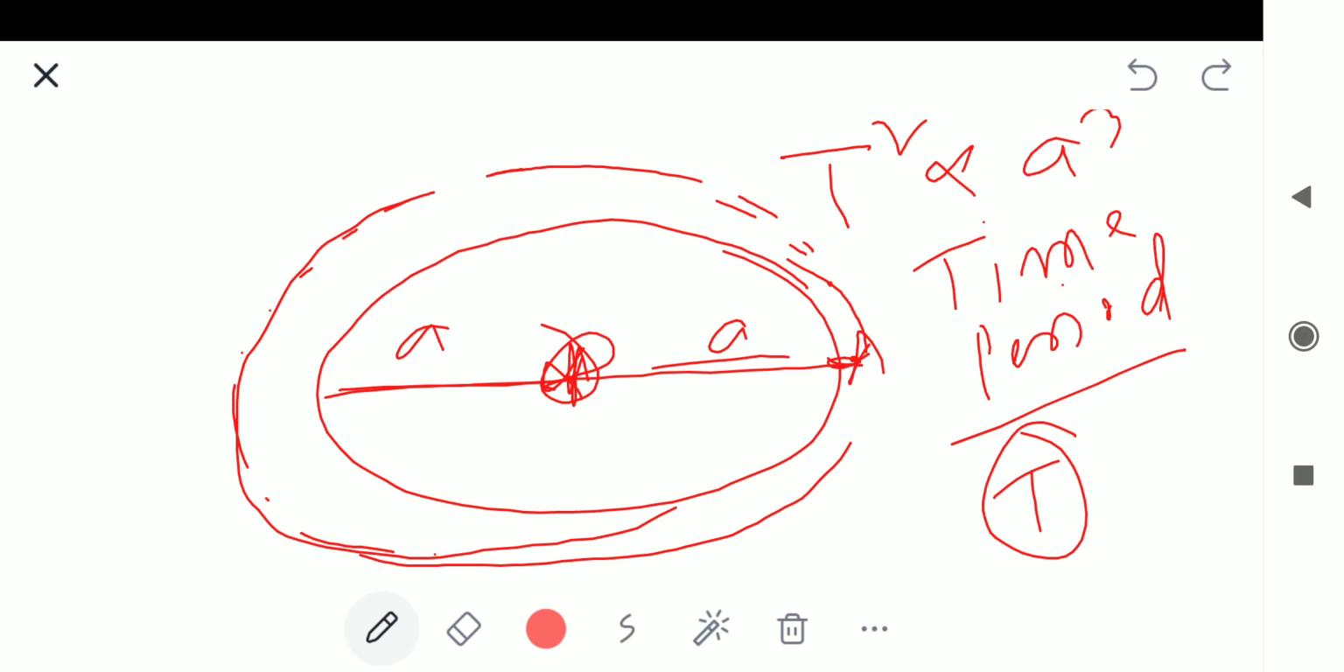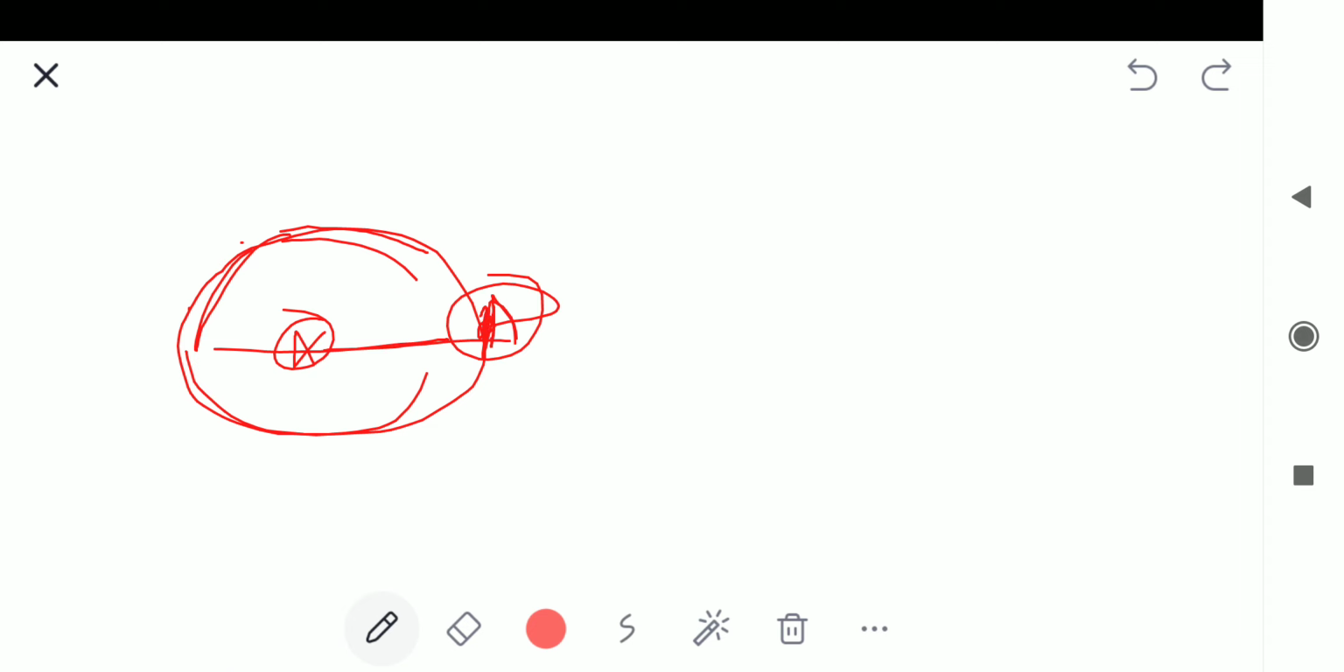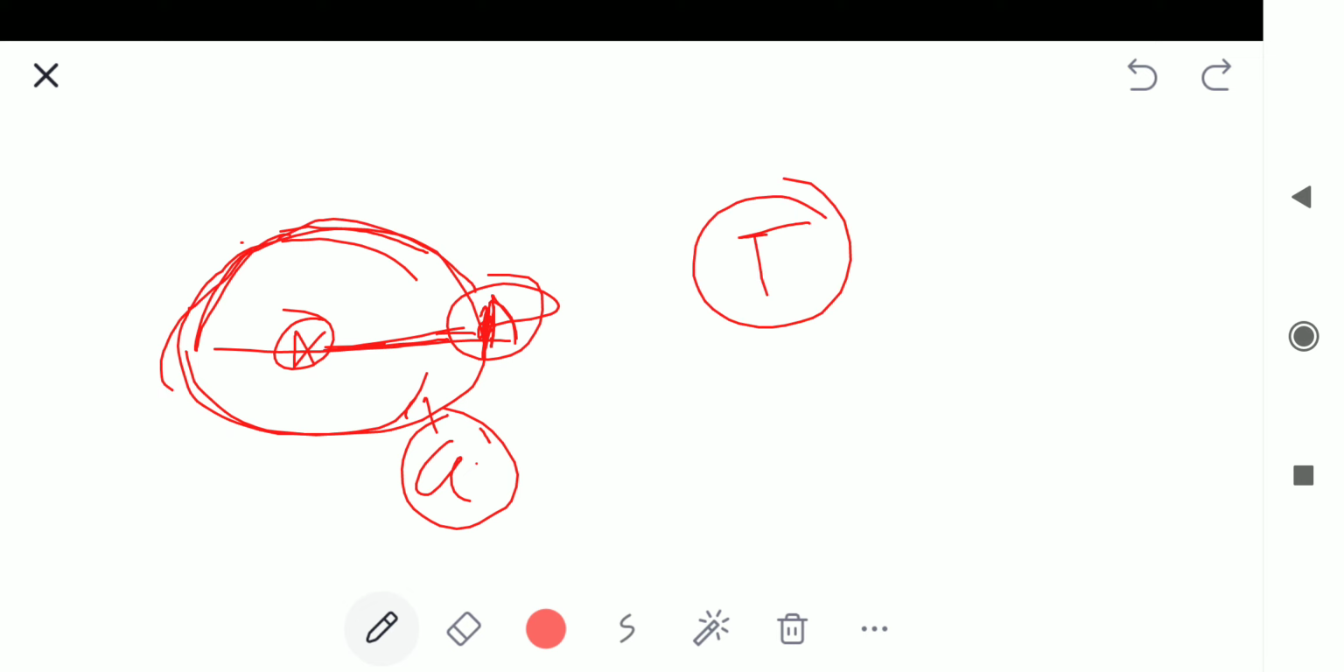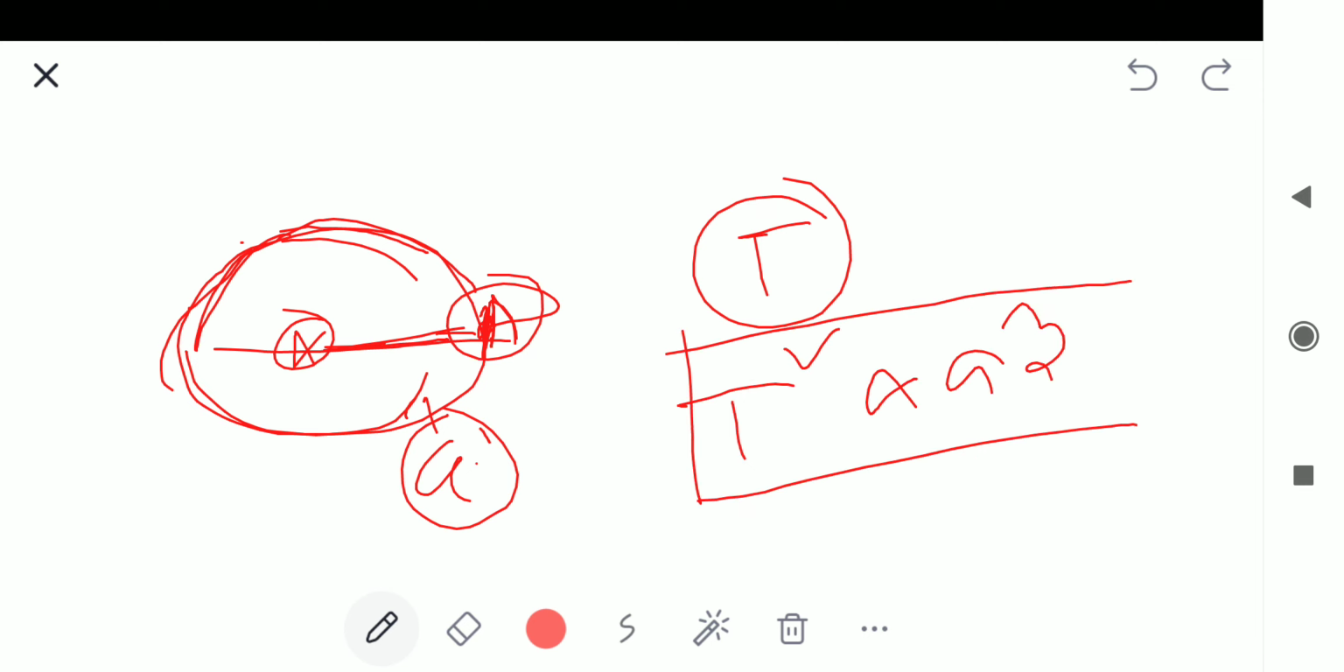I also repeat. This is the path, this is the planet, and this is the sun, and this is the length of the semi-major axis. Let's consider it A, and the time taken to complete a revolution is T. So Kepler's third law states that T square is proportional to A cube. Okay, this is Kepler's third law.